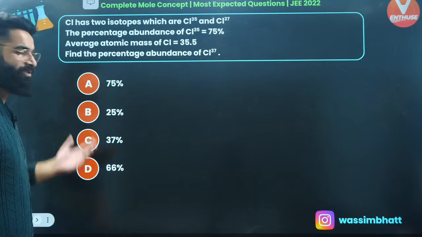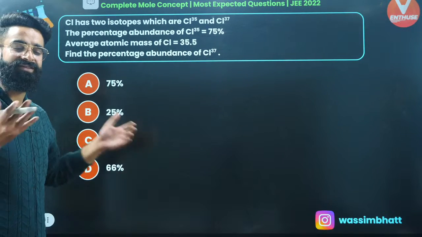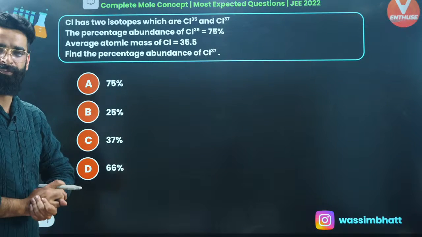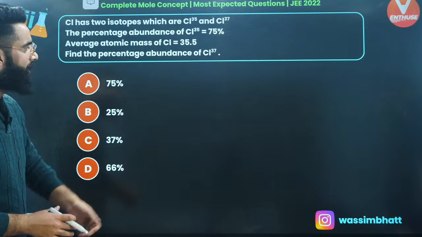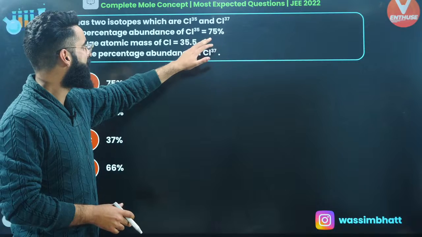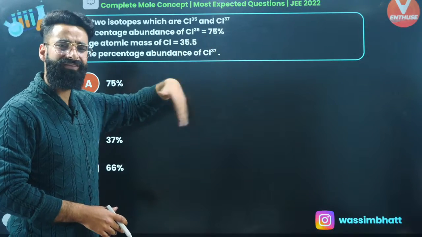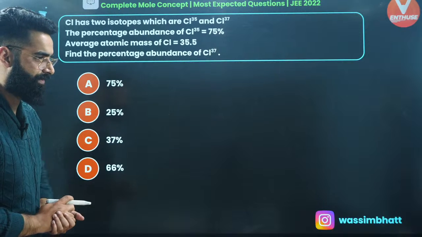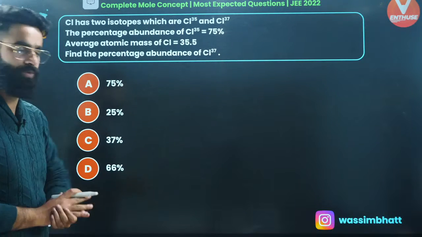Absolutely, people. The answer is going to be 25%. The sum of percentage abundances of all the isotopes of a particular element is always 100. If percentage abundance of one isotope is given as 75, that simply means the percentage abundance of the other one is going to be 25%. It's again a very simple and basic question. Perfect.